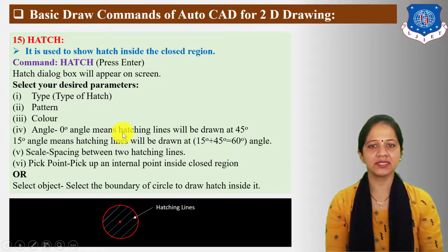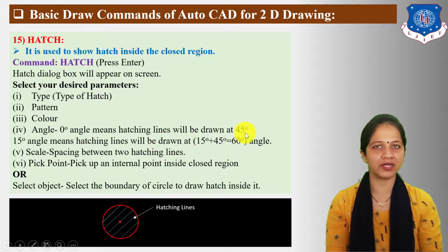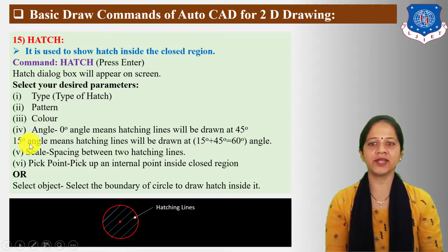A 0-degree angle means the hatching lines will be drawn at a 45-degree angle. A 15-degree angle means the hatching lines will be drawn at 15 plus 45, which is equal to a 60-degree angle. Next, scale means the spacing between two hatching lines. Pick point means pick an internal point inside the closed region. Or select object: select the boundary of the circle to draw hatch inside it.